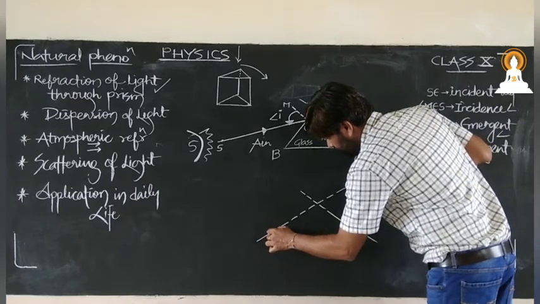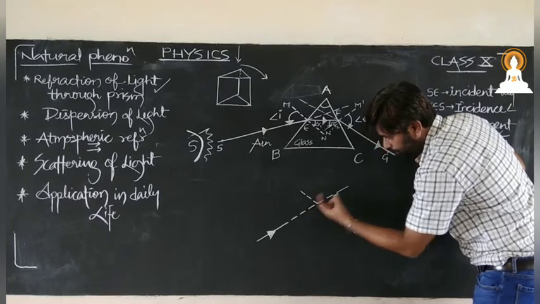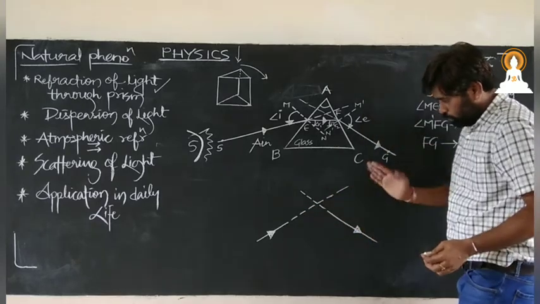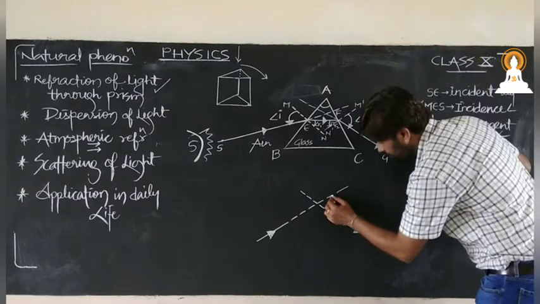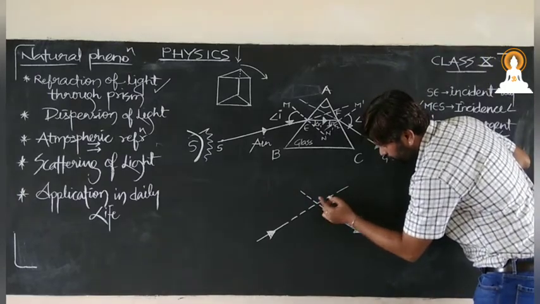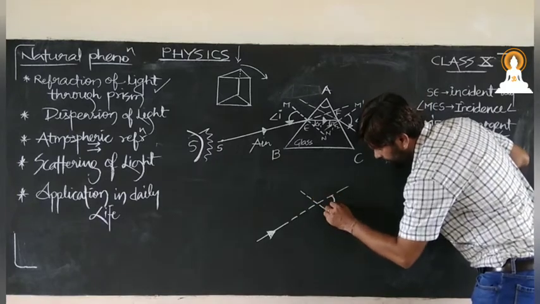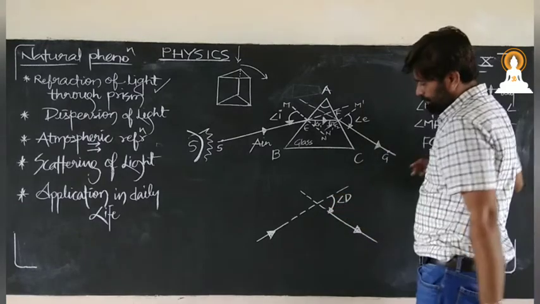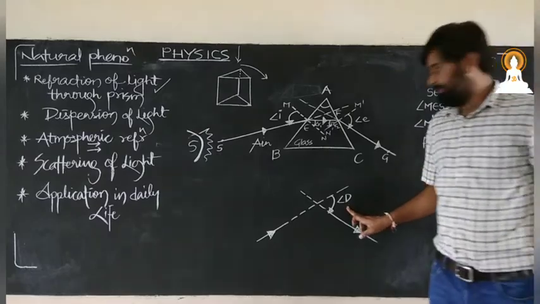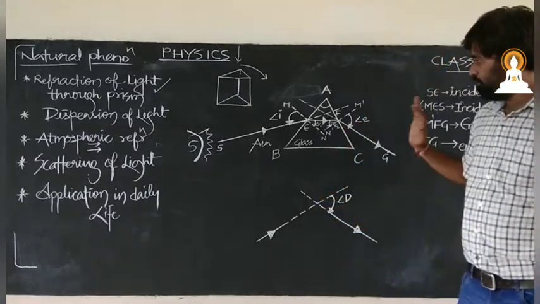Now listen carefully. The angle between the extended part of the incident ray and the extended part of the emergent ray is known as angle D, and that is nothing but the angle of deviation.